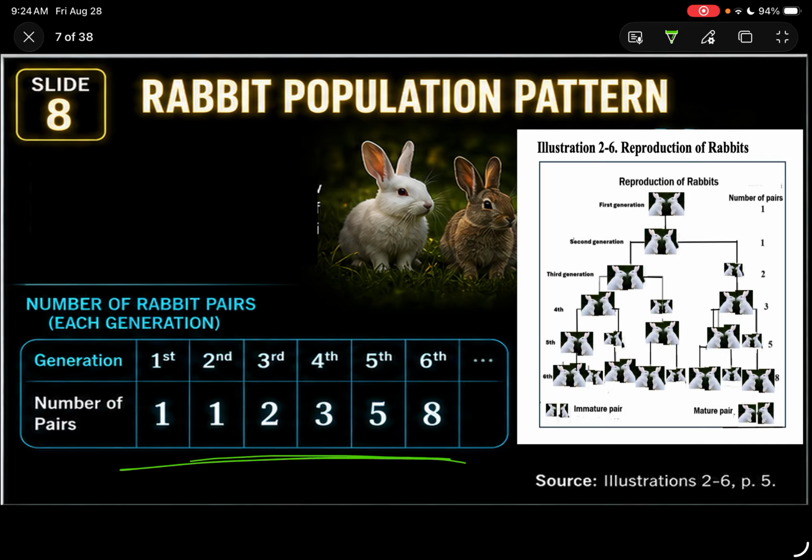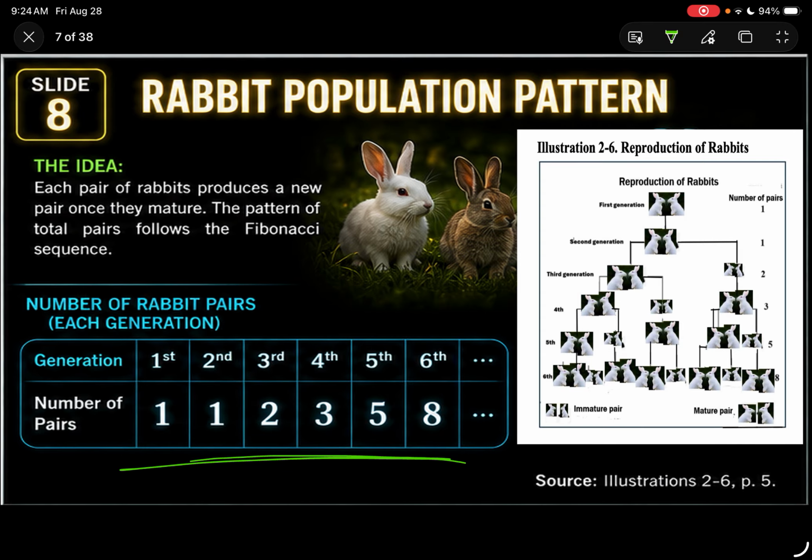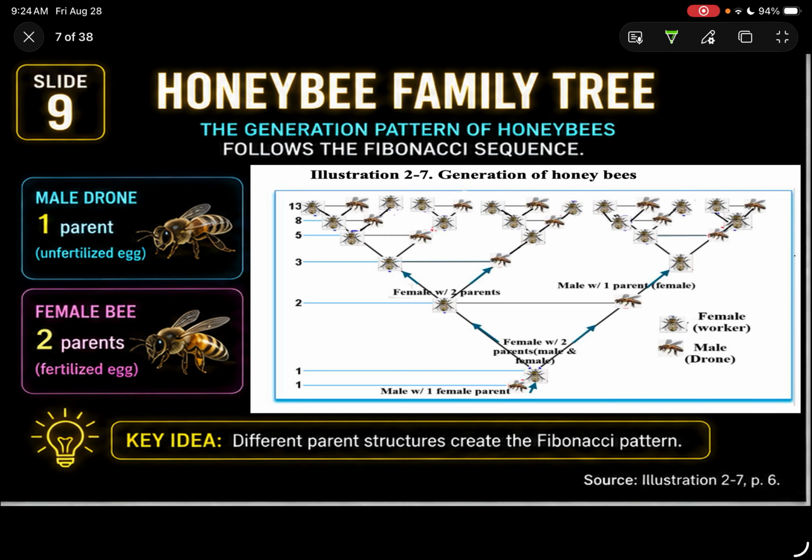Okay, so you know what? The idea is each pair of rabbits produces a new pair once they mature. The pattern of total pairs follows the Fibonacci sequence. Okay, so even honeybee families are using generation patterns of the Fibonacci sequence as well.